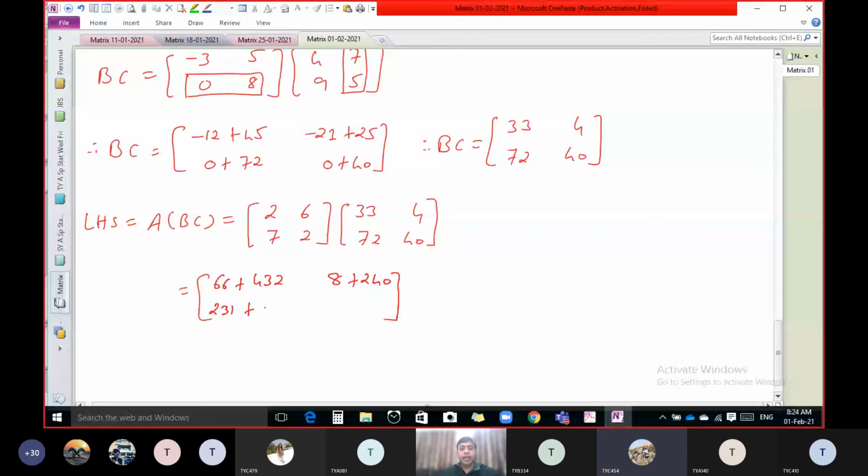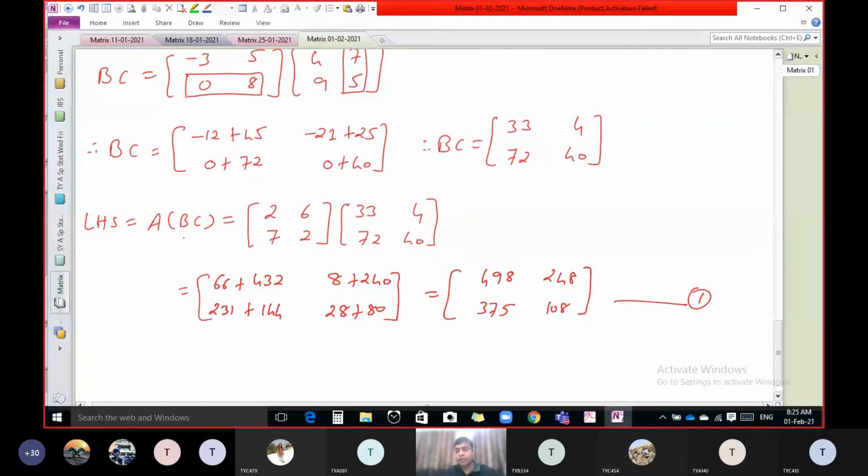Perfect. And second row, second column: 28 plus 80. So now let us write the answer. What is the answer? 498, 248, 375, and 108. This is the left hand side, let us say equation 1. This is the value of A into BC.